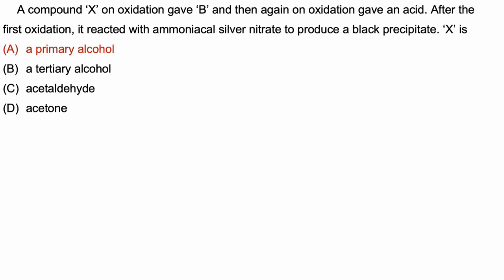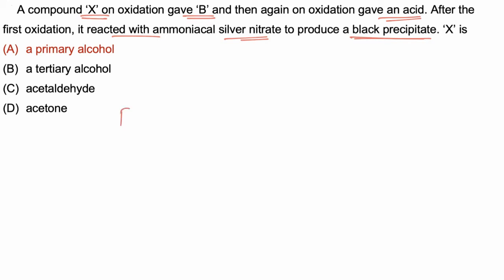In this question, we have to find a compound X which on oxidation gives B, and B on further oxidation gives acid. After the first oxidation, it is reacted with ammoniacal silver nitrate to produce a black precipitate. So if any compound gives a black precipitate with silver nitrate, then it must contain an aldehyde group.